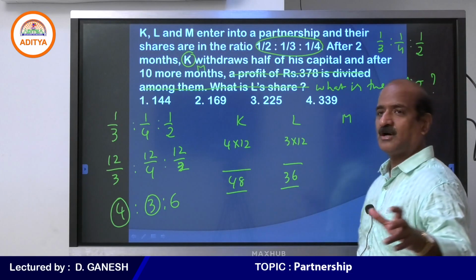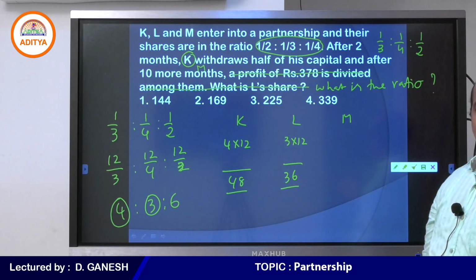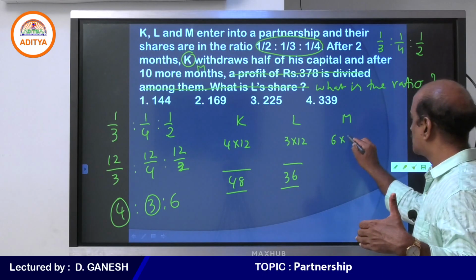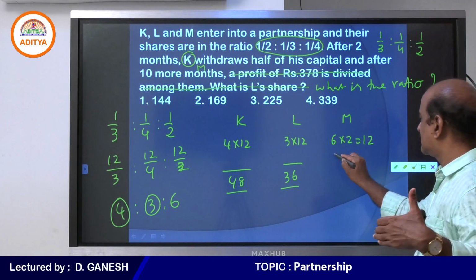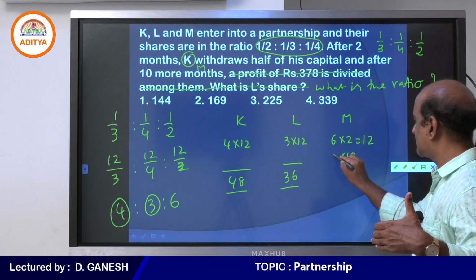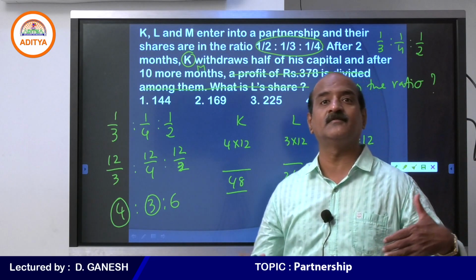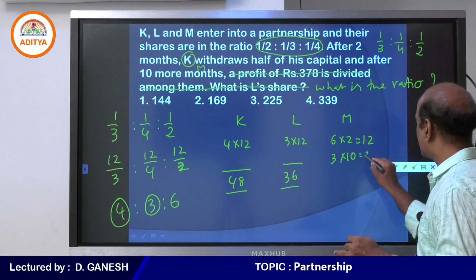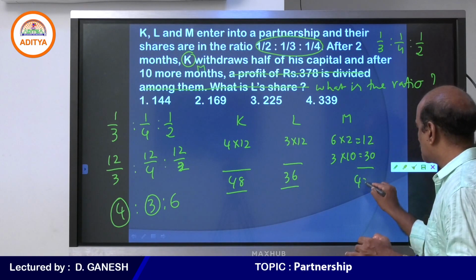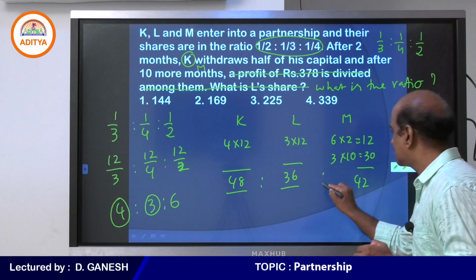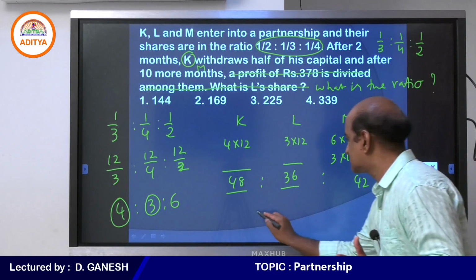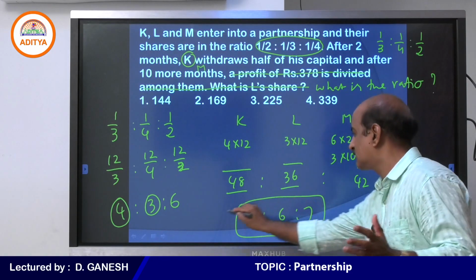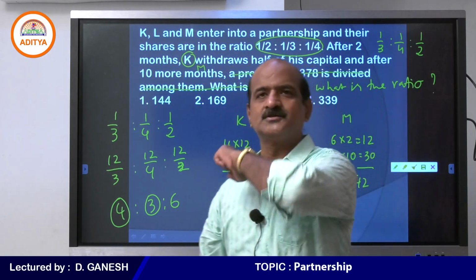What actually is the change that has come? After 2 months, it so happens that M withdraws half of his capital, which means 6 parts we need to continue for 2 months, and with the remaining 10 months, he continues with only 3, because he withdraws half of his capital. 3 into 10, 30. So 12 plus 30, 42. So 48 is to 36 is to 42. If we cancel by 6, 8 is to 6 is to 7. This must be your answer: 8 is to 6 is to 7.